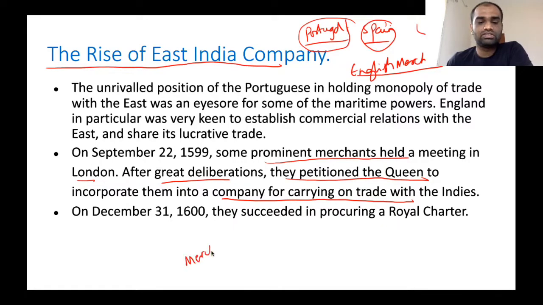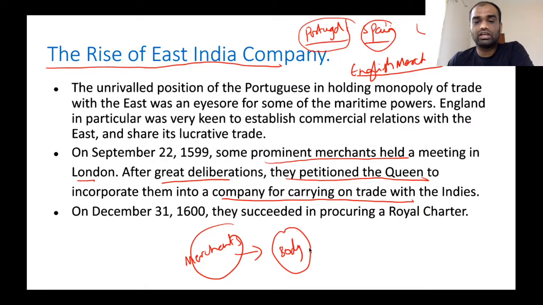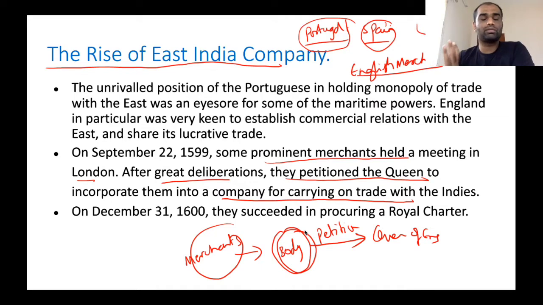These merchants came together and formed a body. This body took deliberations and put petitions to the Queen of England, saying that this particular body should be incorporated into a separate company. This separate company would trade with East Asia. That was the plan of the English merchants.